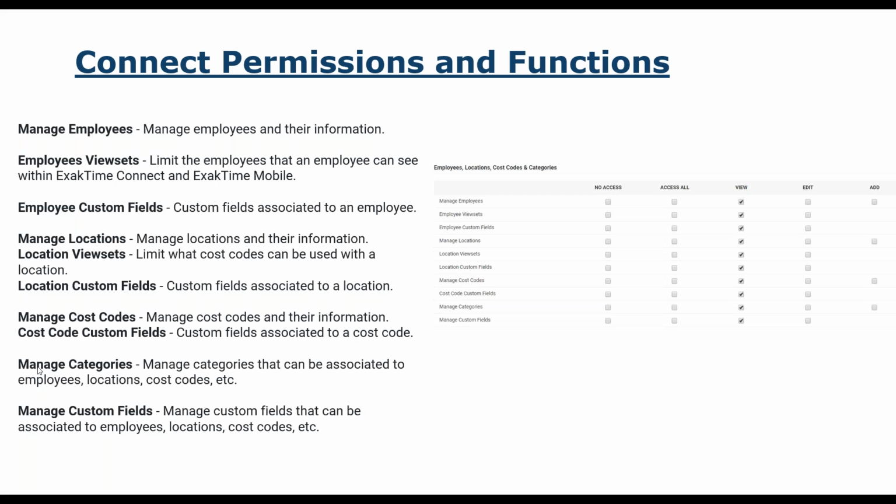But if you have maybe a supervisor that's like your backup, then maybe you want him to be able to view or access, and you can have them access all or just view, edit, and delete. So you pick what you want this role to accomplish. And that's the first thing you need to ask yourself: what do I want this person to be able to do and not be able to do?